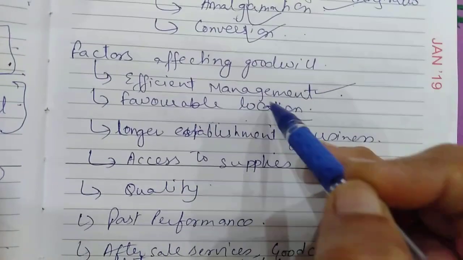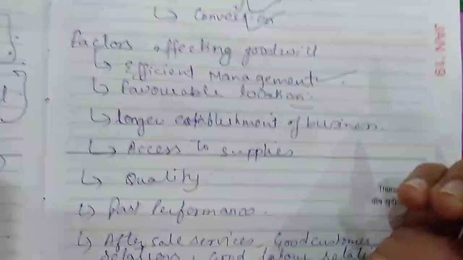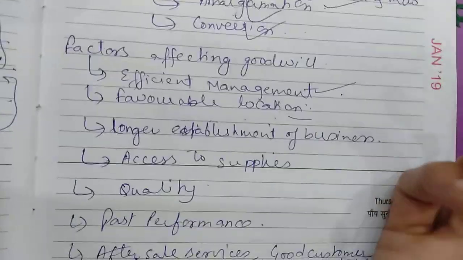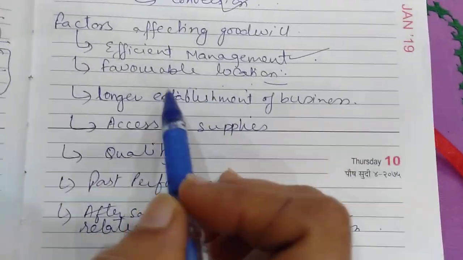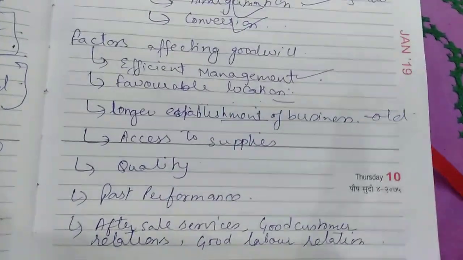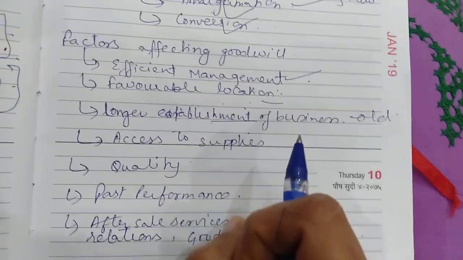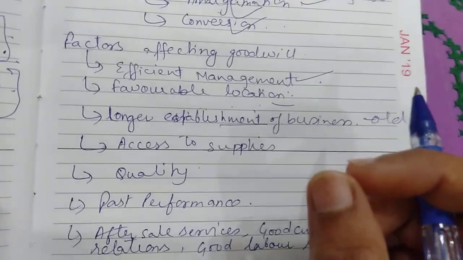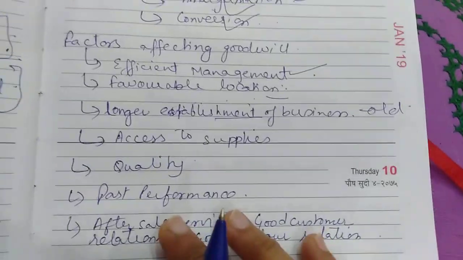So business having this kind of location obviously earn more profit. As a result, high goodwill. Next, longer establishment of business. It means old business. Business which are running from a long time, they enjoy higher level of goodwill as compared to new business. Next, access to supply.